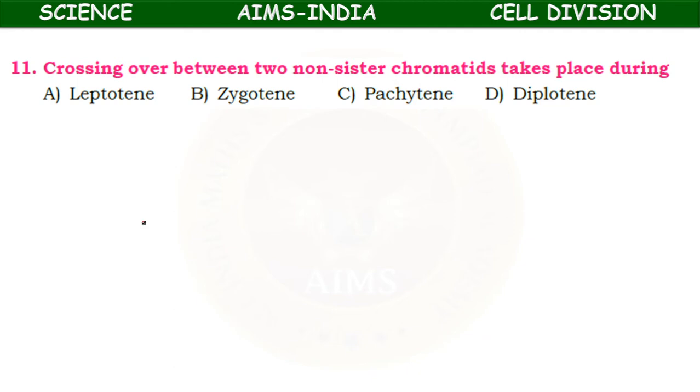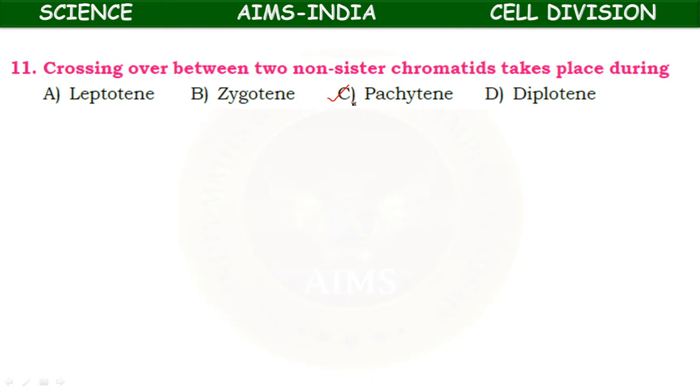Crossing over between two non-sister chromatids takes place during prophase 1. During which phase of prophase 1 does the crossing over occur? Leptotene, zygotene, pachytene or diplotene? So it is pachytene. It is the pachytene stage where the crossing over of the chromosomes takes place.